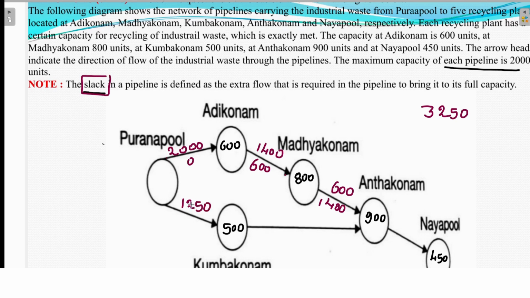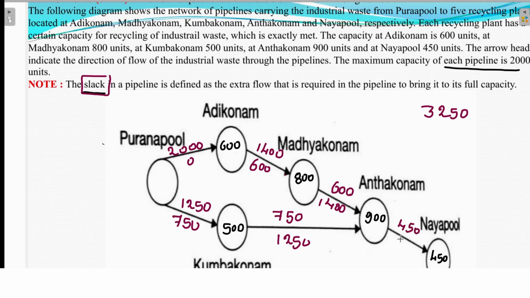If I send 1250 in this road, 500 it will keep, so the remaining is 750. Out of 1250 it keeps 500, and the remaining 750 it will send here. If I send 750 here, the slack is 1250. Out of that 750, it already received 600 from Madhyakonam to Anantakonam, so only 300 more was required. So out of 750, 300 it received. Now 300 received, and the remaining 450 it will send here.